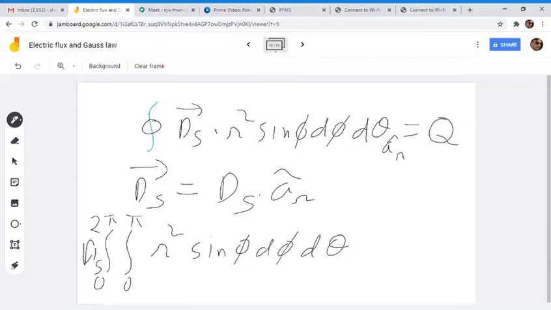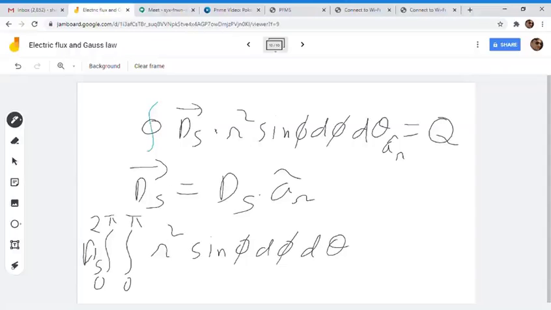The ar term, the direction of the electric flux density D, when taken dot with dS, the differential surface area in the ar direction, will become 1.